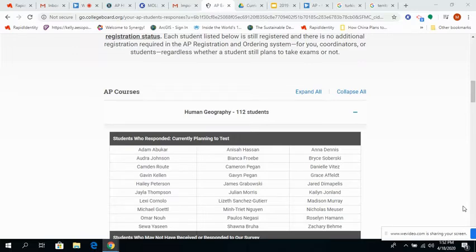So if you are not getting this email, that's a problem. If you are not, that basically just means that you potentially wouldn't get the email to send you to the test. And so it's basically College Board reaching out to everyone and saying, hey, double check, respond to this email, make sure that we have access to you so that you have access to the test on May 12th.